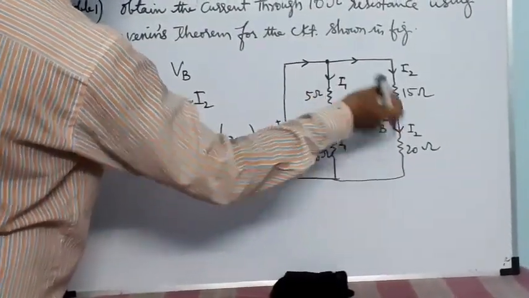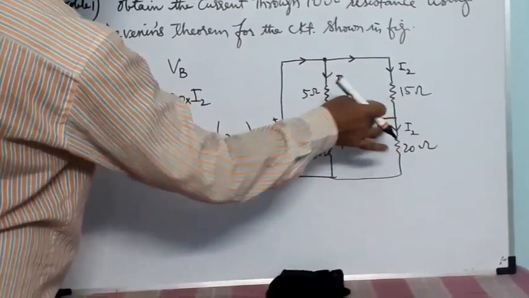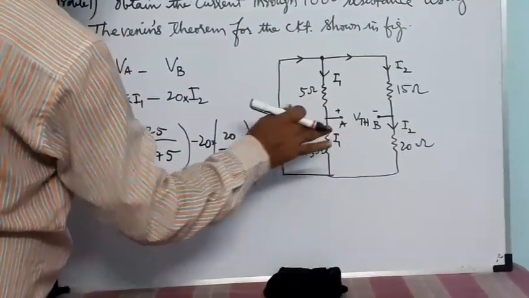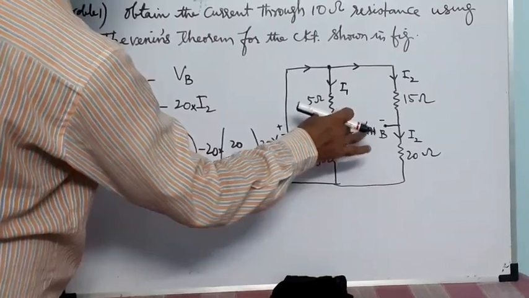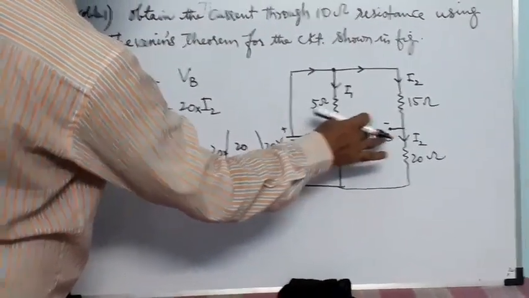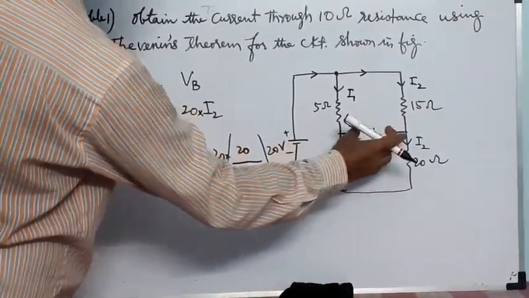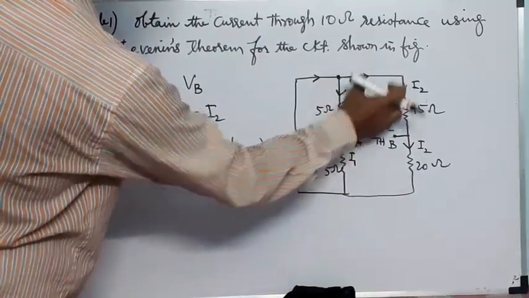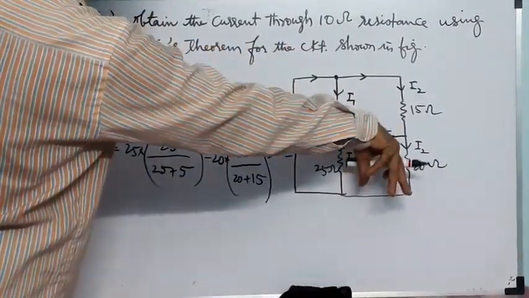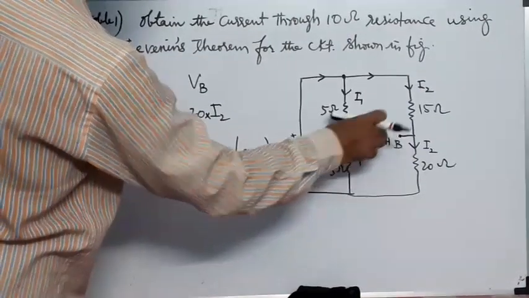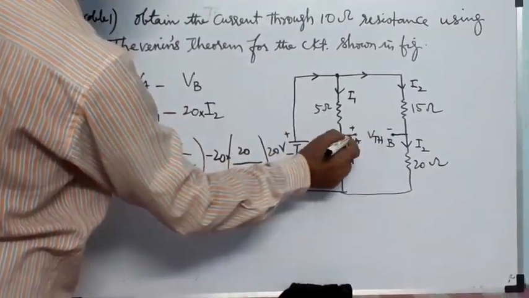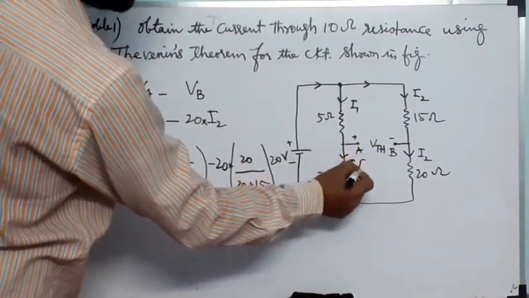Assuming B is positive and A is minus is also possible, but normally we take positive polarity as the first preference, then negative polarity. So for the voltage across this loop, normally I take this as the positive terminal, so current will flow like this.